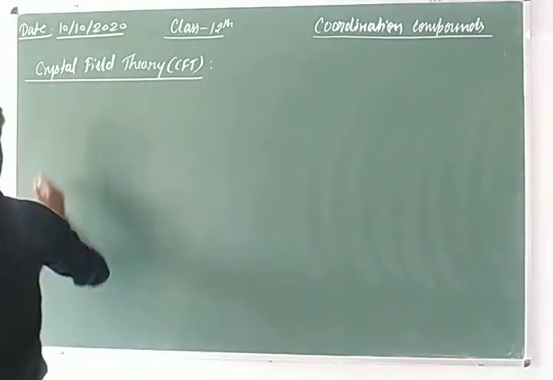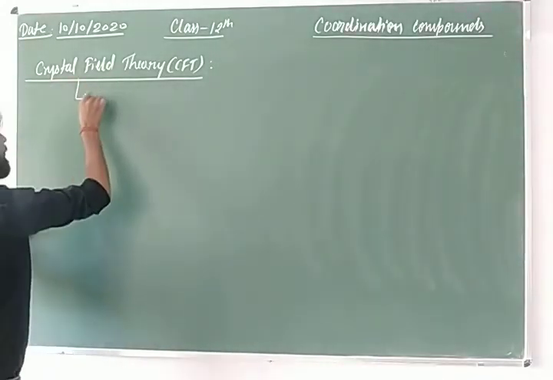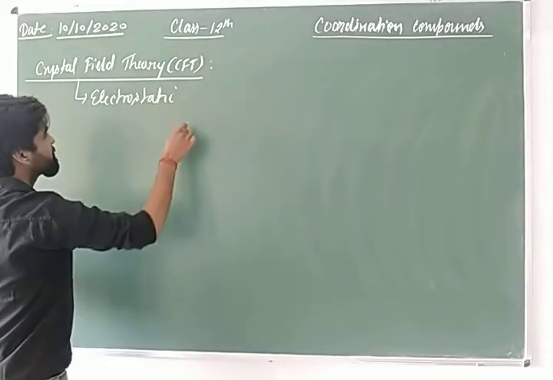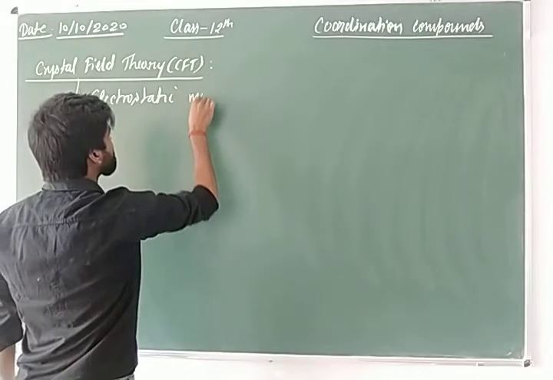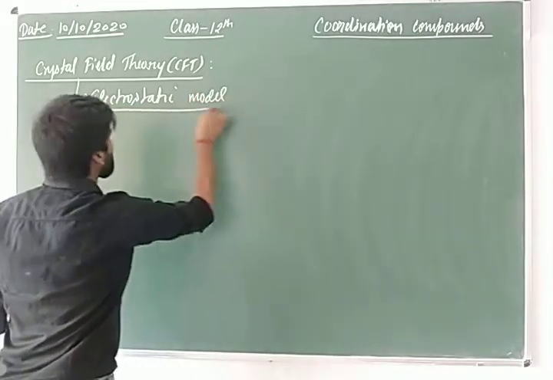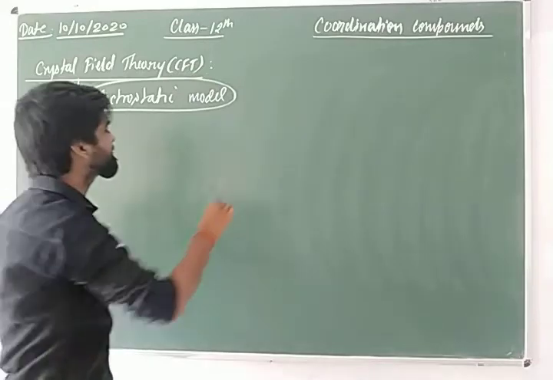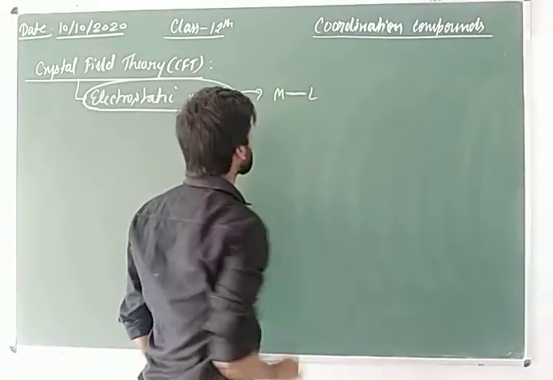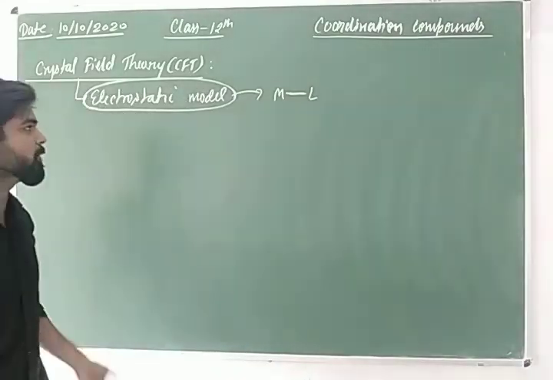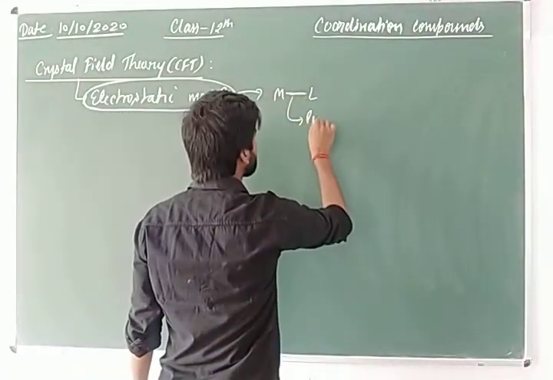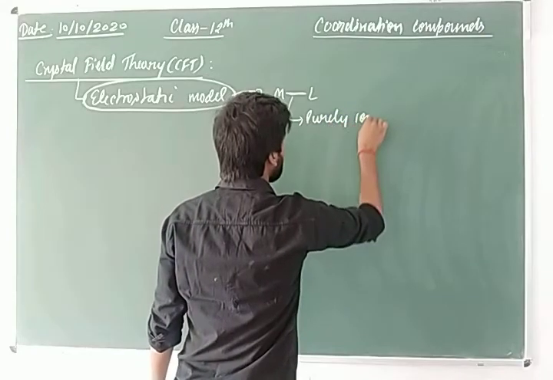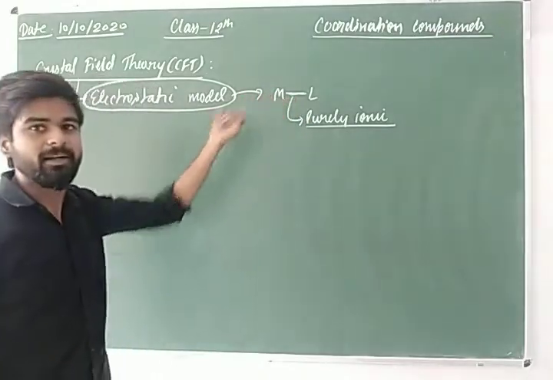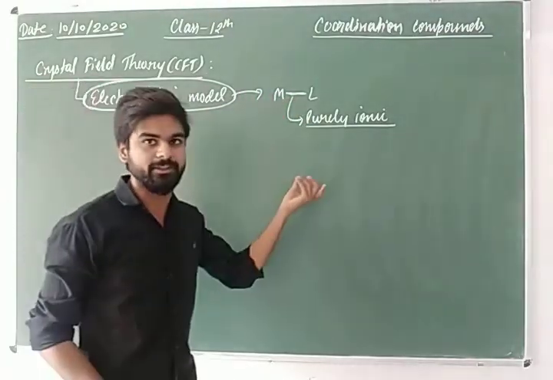But this theory is based on the electrostatic model, and this electrostatic model tells us that the interaction between the metal and the ligand is purely ionic in nature. Simply, you can say the metal ligand interaction is purely ionic.